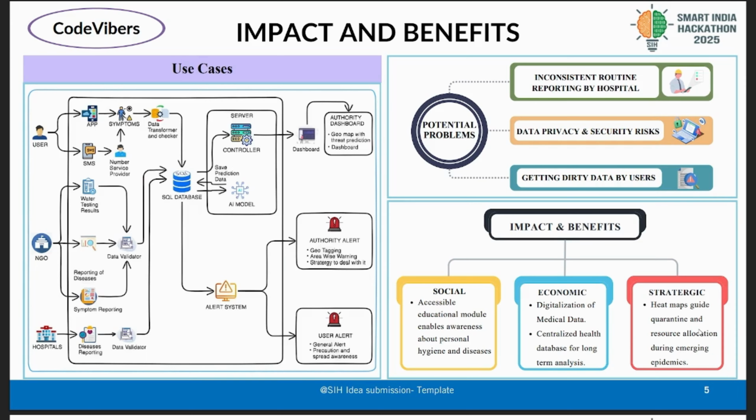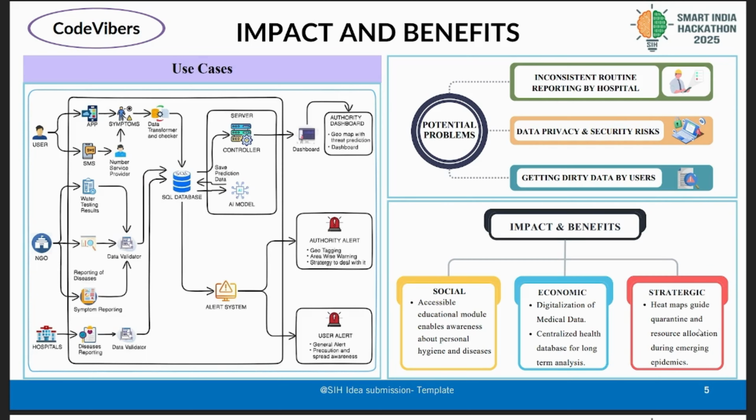From the database itself, we pass the data to the AI models. We have two models. One of them maps the symptoms that the users or the NGOs are reporting to potential epidemic diseases, and the other AI model runs all the time and provides us with real-time pattern predictions, and if it detects any unusual pattern in the reports, it will alert us with a system of potential outbreak.